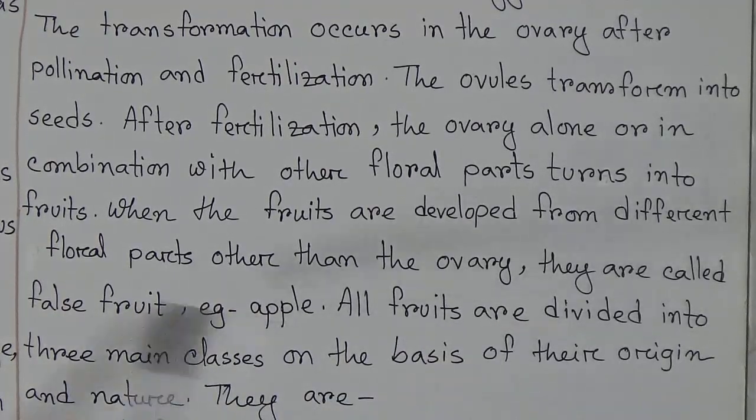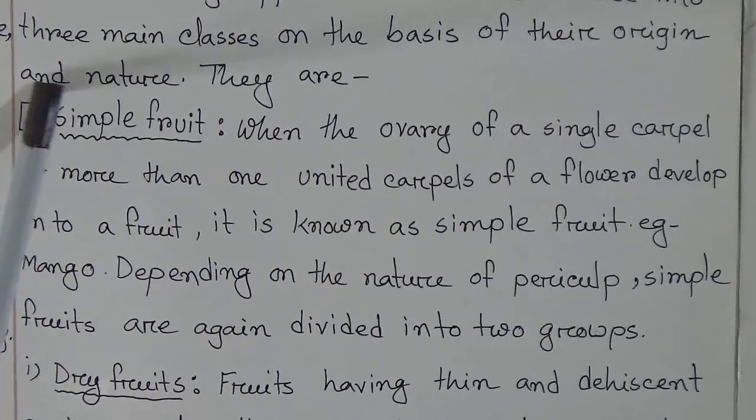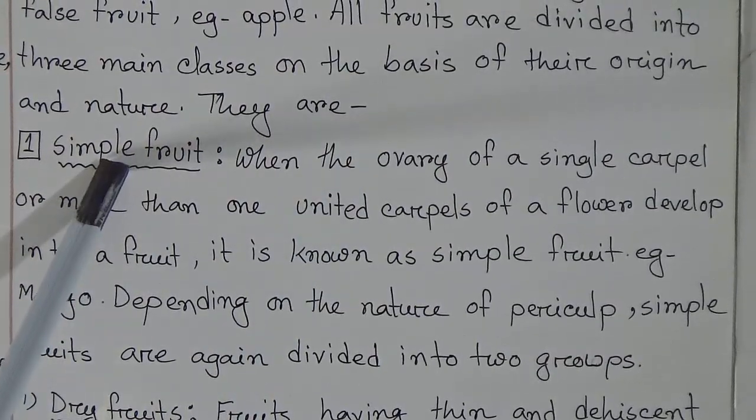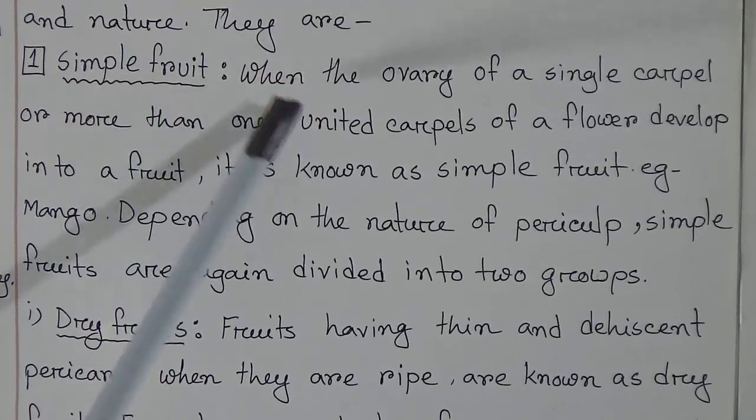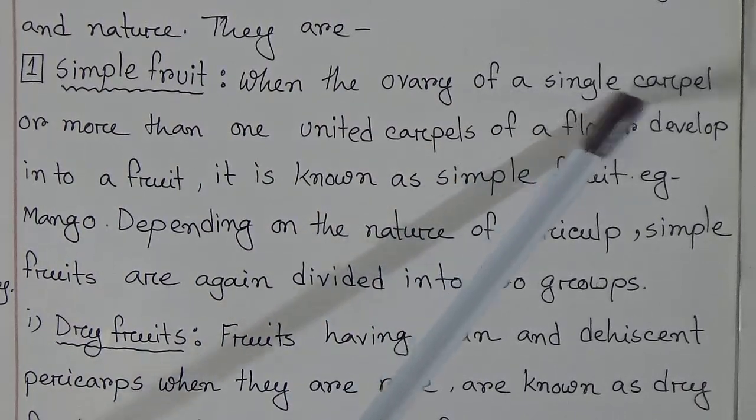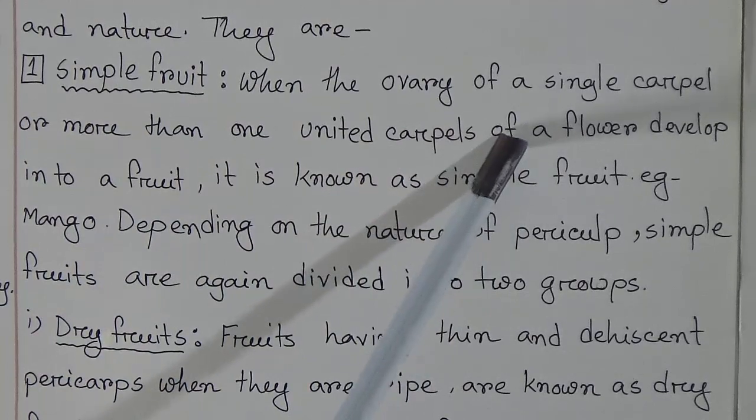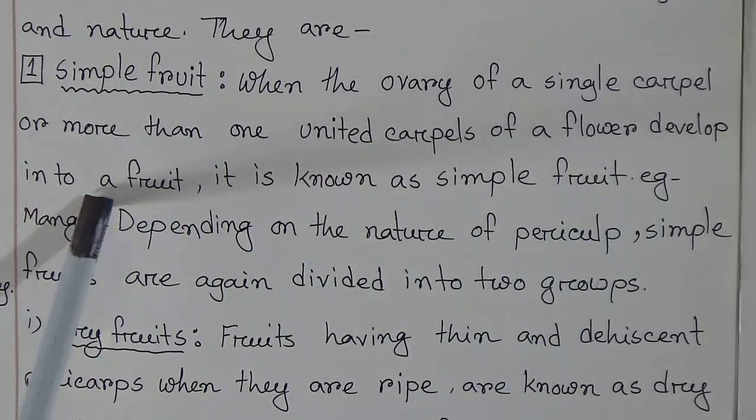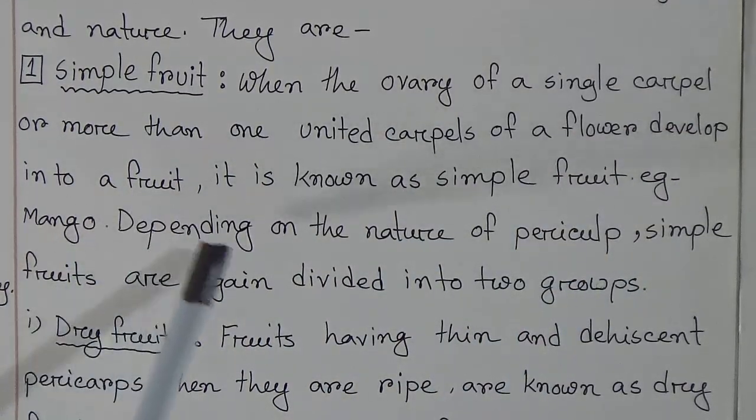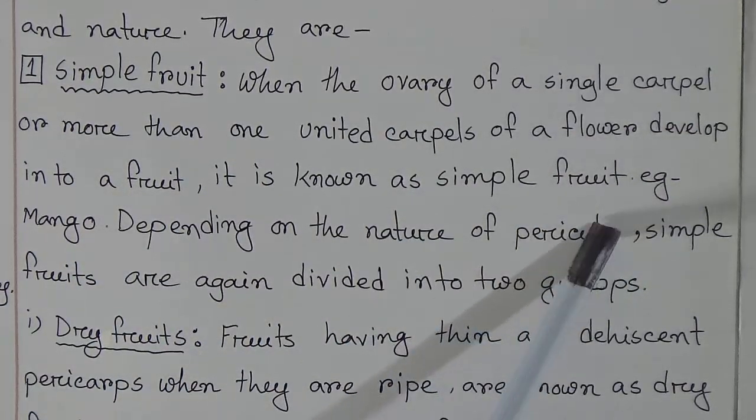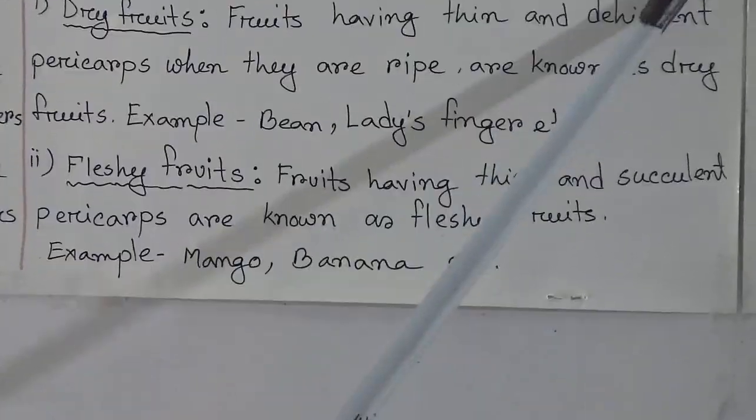All fruits are divided into three main classes on the basis of their origin and nature. They are simple fruit, first one, second one is aggregated fruit, and third one is multiple fruit. When the ovary of a single carpel or more than one united carpels of a flower develops into a fruit, it is known as simple fruit. Example, mango. Depending on the nature of pericarps, simple fruits are again divided into two groups.